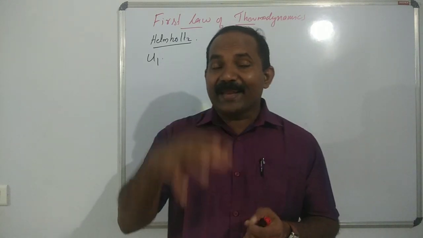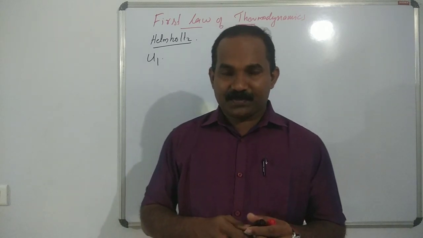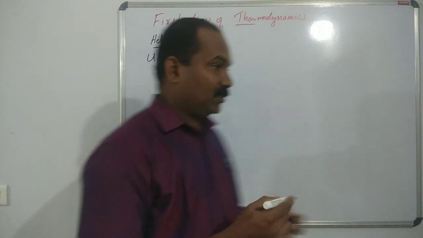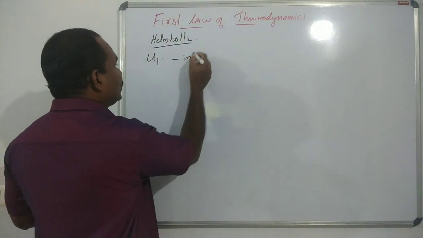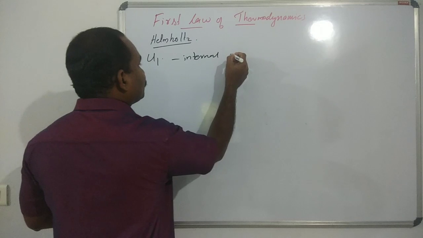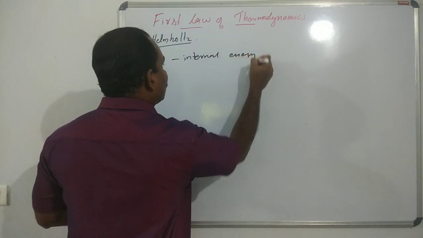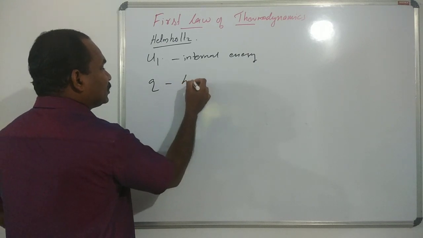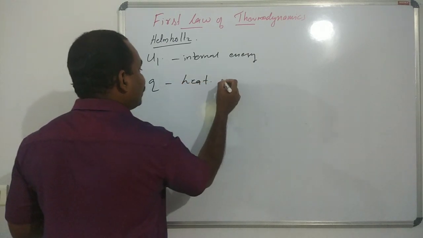The initial energy is U1 and the system absorbs Q amount of heat.